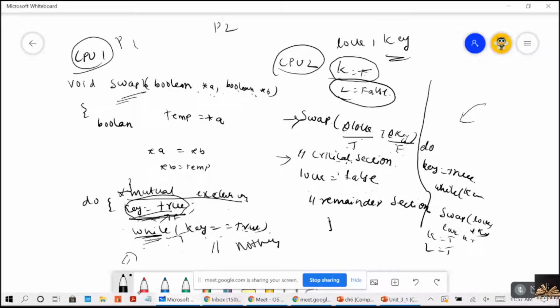So when the lock becomes false, and the second process wants to enter into the critical section, then it will again try to execute this loop. When it tries to execute this loop, it will make the swap operation again. And when we are swapping these two again, this function will be returning false. Your key will be returning false.